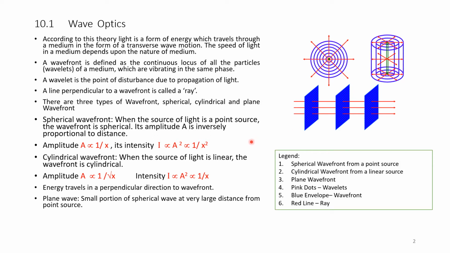Plane wave: a small portion of a spherical wave at a very large distance from a point source. If you want to detect light at a very large distance from the point source, it appears as a plane wave. Nearer to the point source, it is cylindrical or spherical, and at a far away distance it is a plane wave. So I will repeat this: a small portion of a spherical wave at a large distance from the point source is a plane wave.